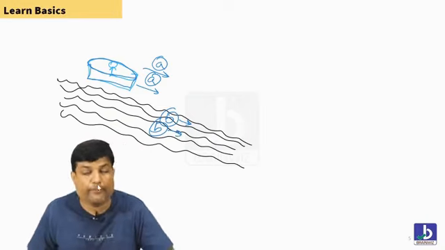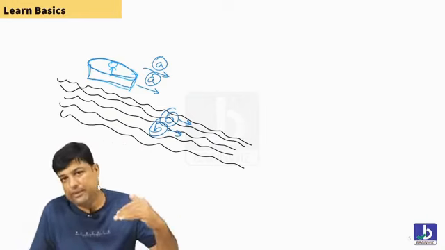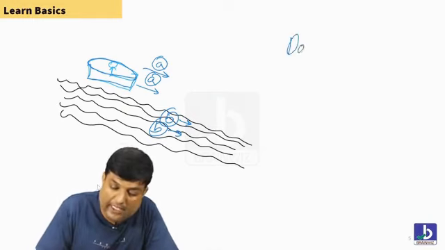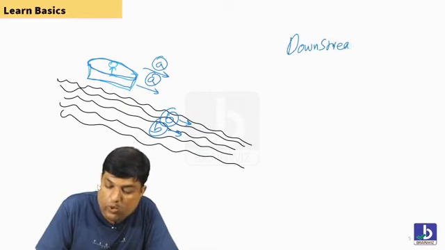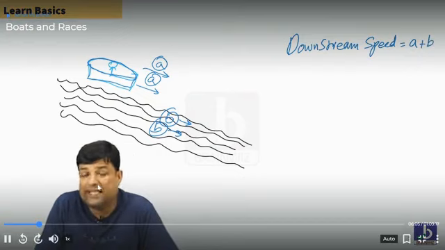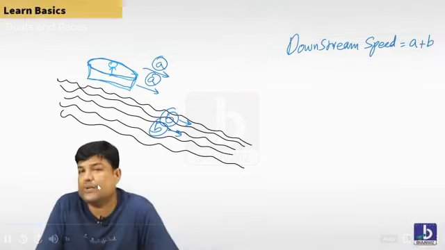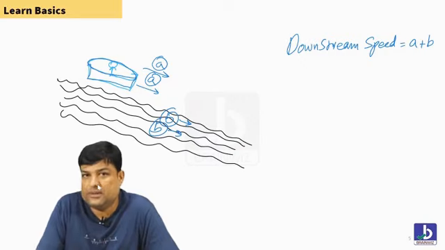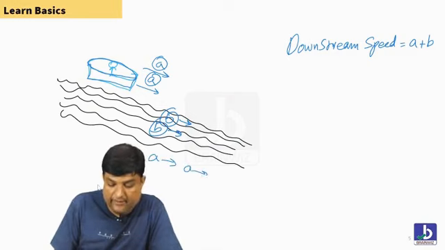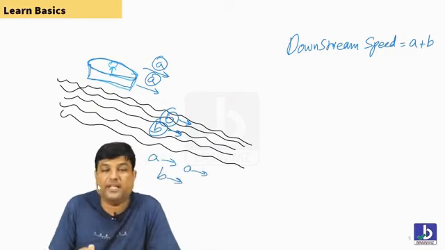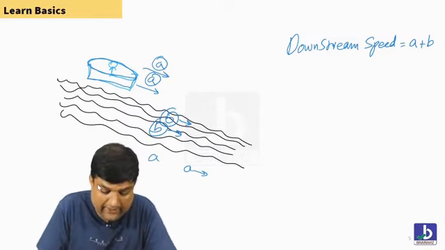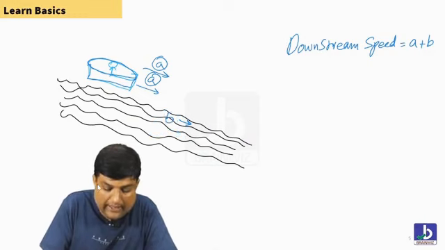So tell me, when the boat is coming downwards, water speed is B and boat speed is A. When they are coming downstream, could you please tell me what the speed is? Downstream is A plus B. Why is this A plus B, students? It's quite simple. The boat is coming with the speed of A, water is also going with the speed of B. Definitely both are pushed together, so it should be A plus B. Are you understanding, everybody? Always you are supposed to add the water speed and the boat speed.